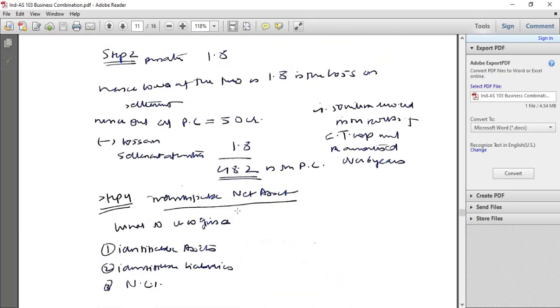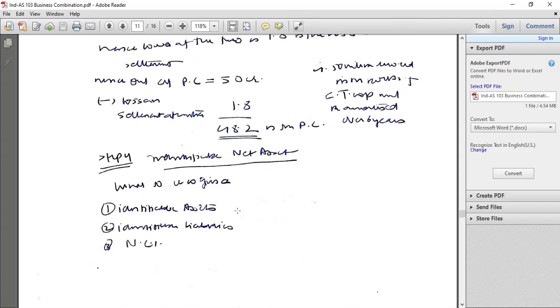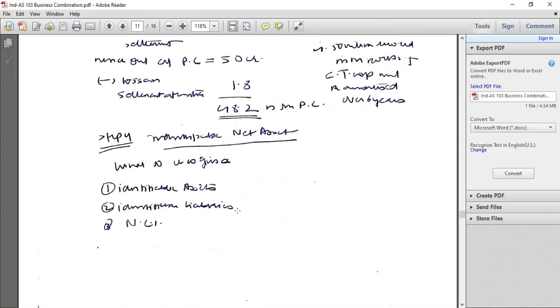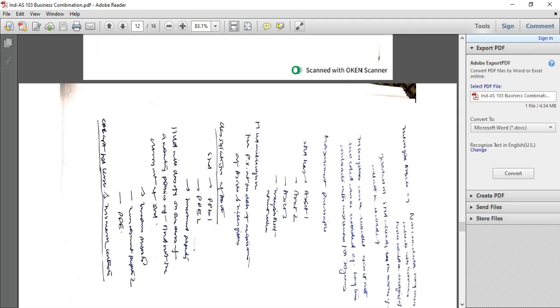Identifiable net assets, what to recognize? Identifiable assets, identifiable liabilities, NCI. Intangible assets, non-cancelable long-term contracts with customers, hence could be recognized. Goodwill is already in the books, will not be recorded. Classification of assets.